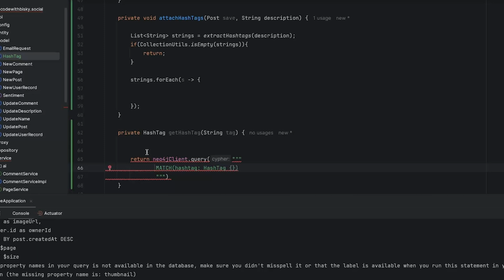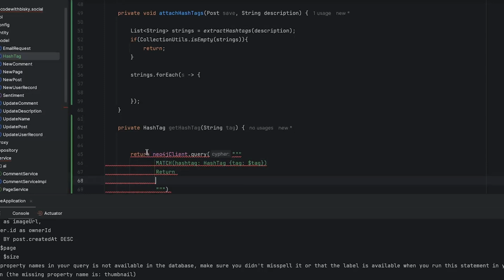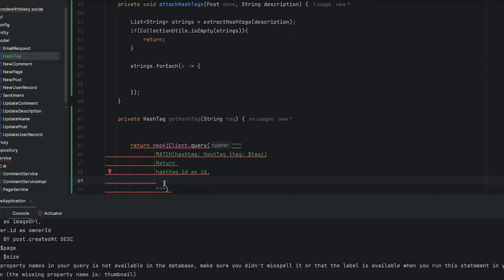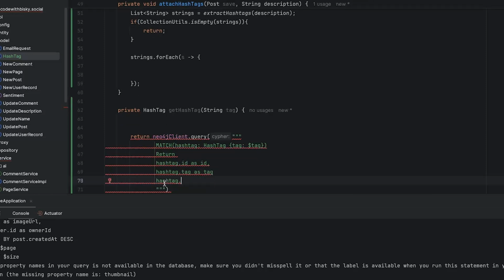And what we can do, I'll just say the tag, it's going to be dollar tag like this, and we can return hashtag dot id as id, comma, hashtag dot tag as tag, hashtag dot created at as created at.